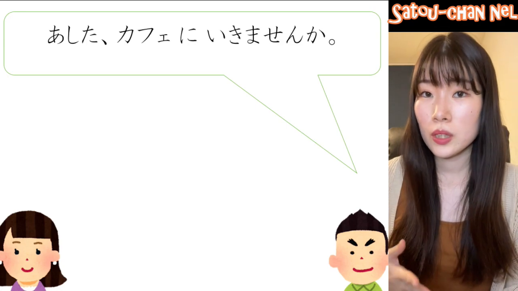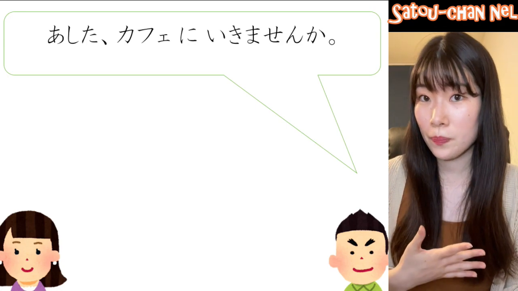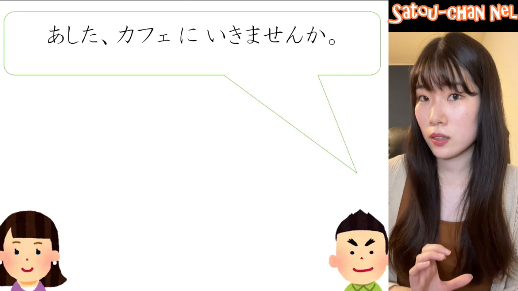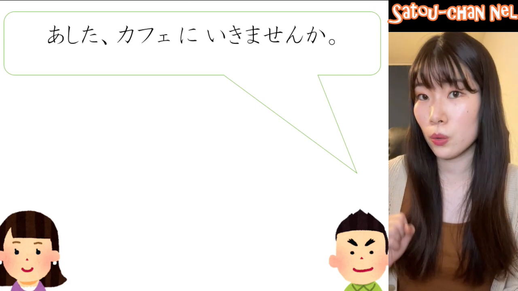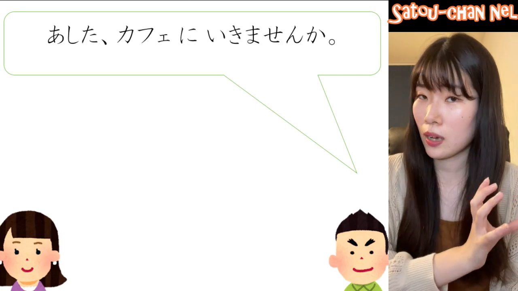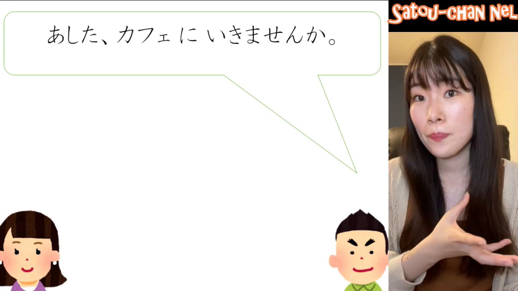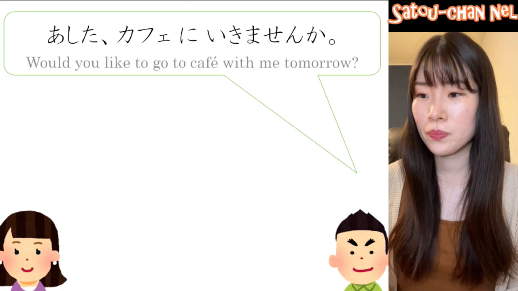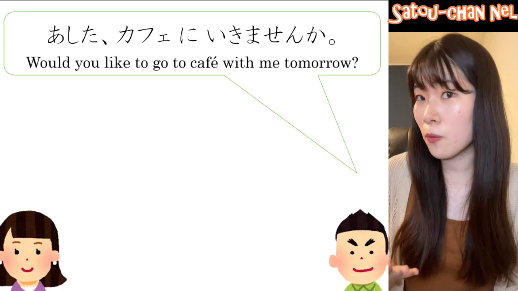Please translate this. 明日カフェに行きませんか？明日 means tomorrow. So tomorrow, カフェに行きませんか？行きません is a negative form of 行きます, to go. And question mark か. So, 行きませんか is an invitation. Would you like to go to a cafe with me tomorrow?